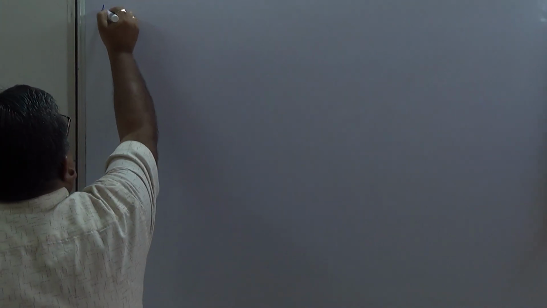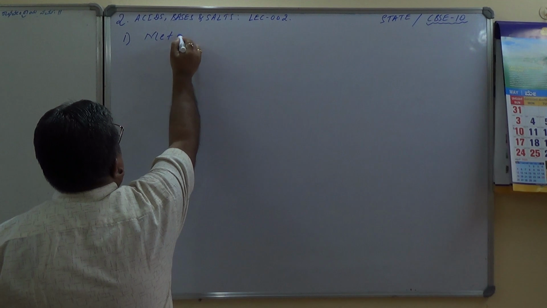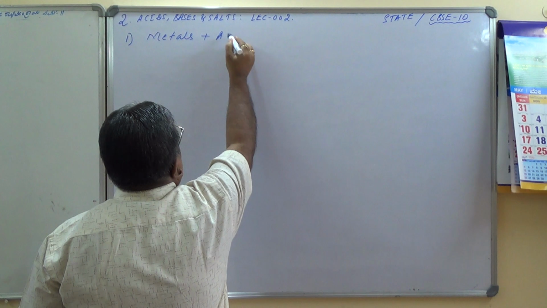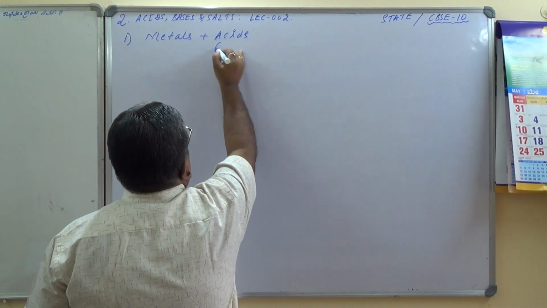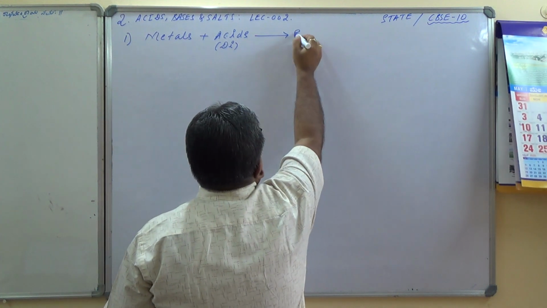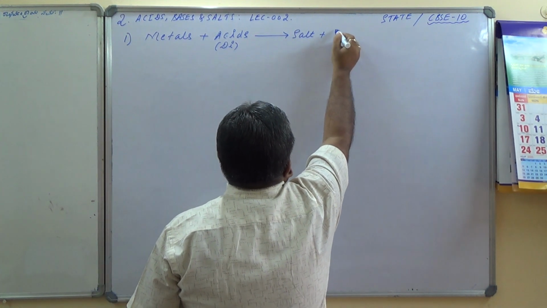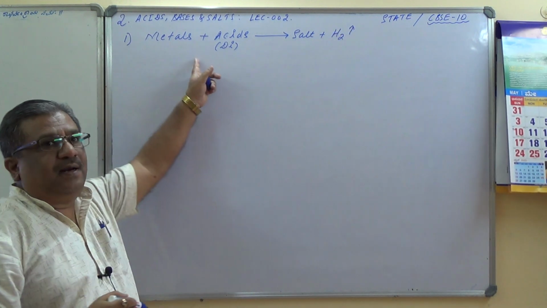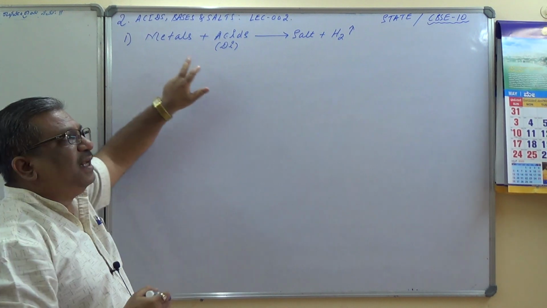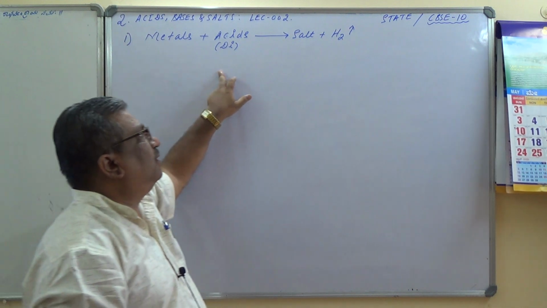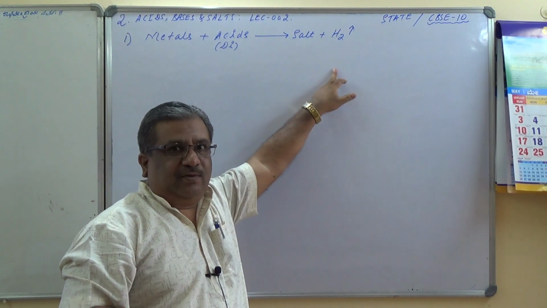First property: metals plus dilute acids give us salt plus hydrogen gas. We can summarize the reaction of metals with acids in this form. Metals react with acid to form salt and liberate hydrogen gas. Important.